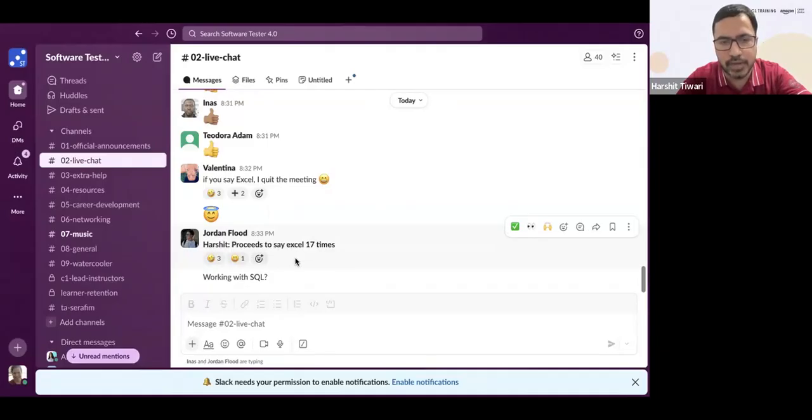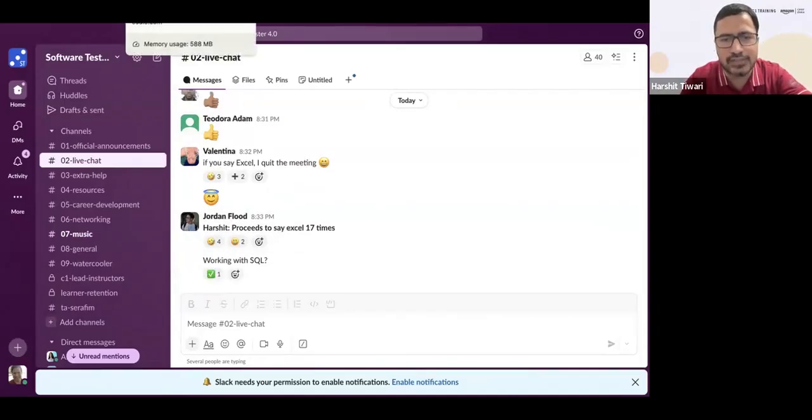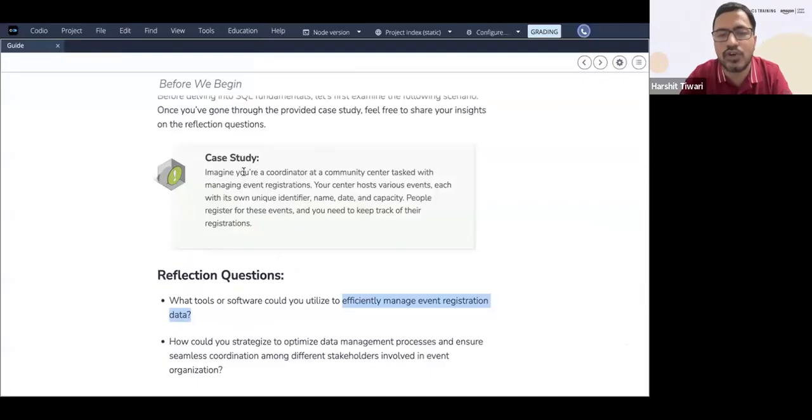Apart from that, because right now we are not starting with SQL, we will move towards that. But before that, think of someone who does not know SQL. They are at a community center, they don't know about SQL, and they're trying to figure out how to keep the data. So what can you suggest to them?